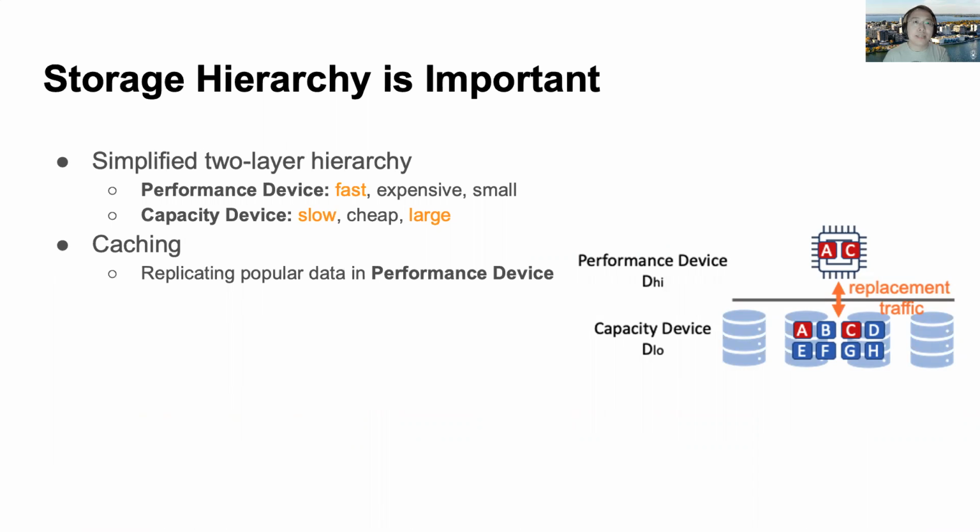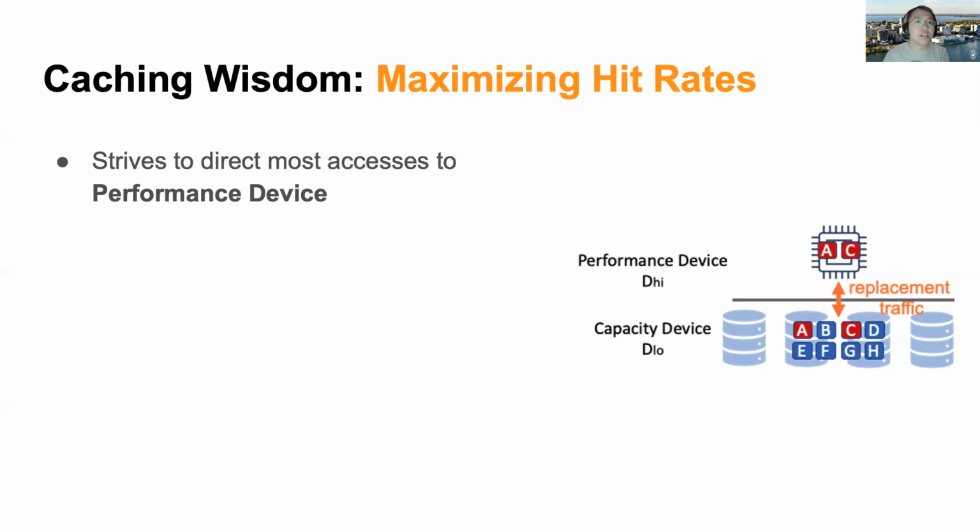To realize an ideal fast and large device to the users, systems typically combine a fast performance device along with a slower but larger capacity device. To manage such a hierarchy, caching is the most important and popular approach. To achieve good performance, caching always strives to direct most accesses to the performance device.